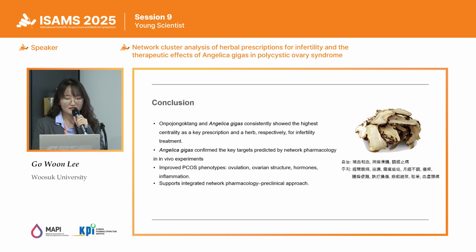Onpozoltang and Angelica Gigas consistently showed the highest centrality as a key prescription and herb, respectively, for infertility treatment. Especially, the underlying mechanism of Angelica Gigas is closely related to the key targets of PCOS. It improved PCOS-specific phenotypes, including abnormal ovulation, ovarian structure changes, hormonal imbalance, and inflammation. This strengthens the validity of an integrated approach combining network pharmacology and preclinical experiments.